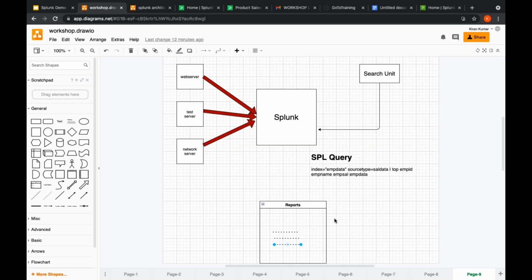In order to analyze the log files and showcase those errors, we'll be using Splunk. In order to produce reports and dashboards, we'll be using Splunk. For infrastructure management, we'll be using Splunk. It has a security feature too. It will be used in all these areas, which is why it has so much demand.